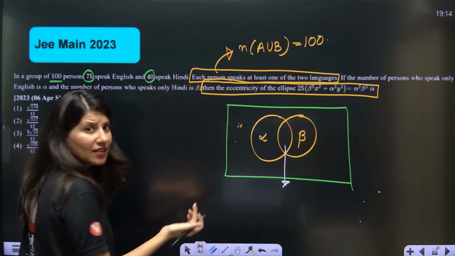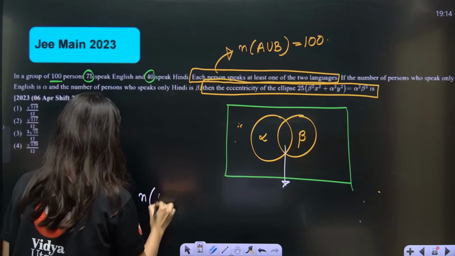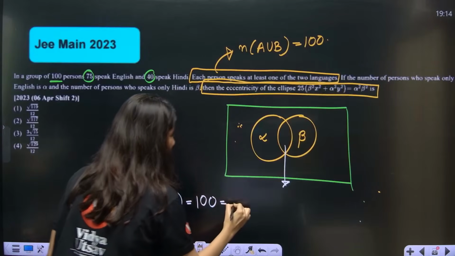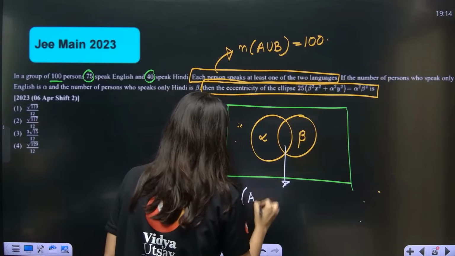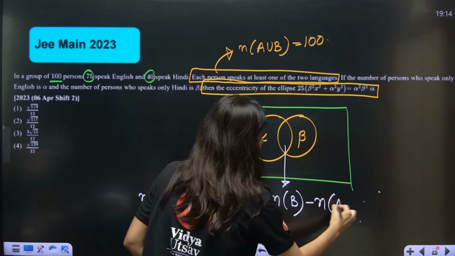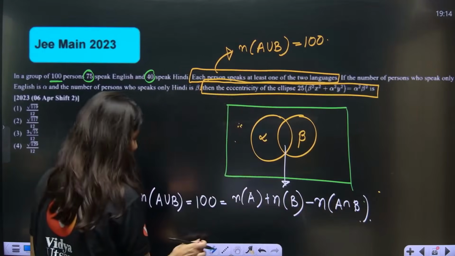Now let's apply the formula. Just tell me, cardinality of A union B is 100, which is equal to cardinality of A plus cardinality of B minus cardinality of A intersection B. From this formula at least you can get the intersection, right?